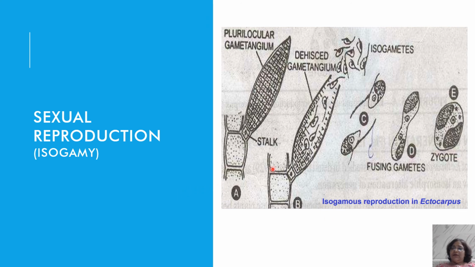This is isogamy. You will see that the gametes which are fusing are produced from the same gametangia. They are the same in size, shape and activity. If the fusion takes place like this, with zygote formation, this is known as isogamy.